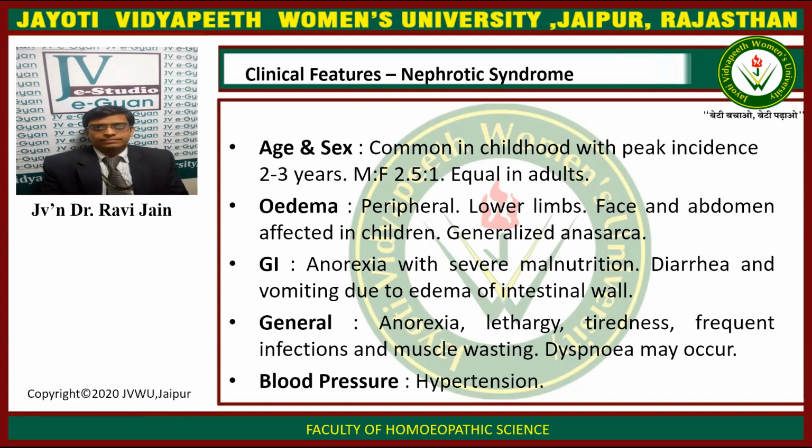So clinical features: it is more common in childhood, and peak incidence is 2 to 3 years. Male to female ratio is 2.5 to 1, and equal in adults. Edema is present in nephrotic syndrome, that is peripheral edema, especially in the lower limbs; face and abdomen are affected in children. There is generalized anasarca. In the GI symptoms, there is anorexia with severe malnutrition, diarrhea, and vomiting due to edema of the intestinal wall. The general symptoms include anorexia, lethargy, tiredness, frequent infections and muscle wasting. Dyspnea can occur, and hypertension.